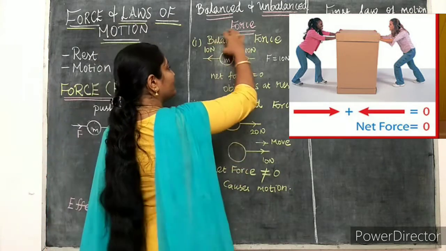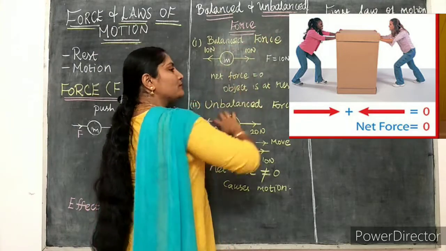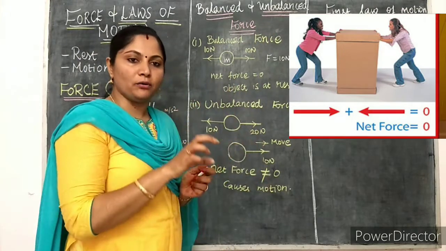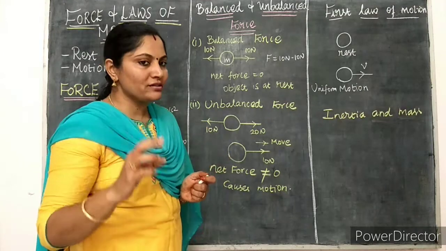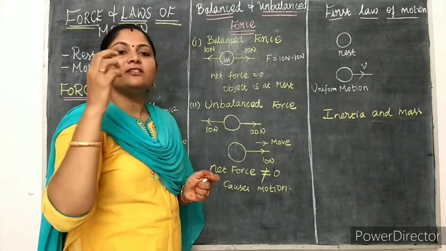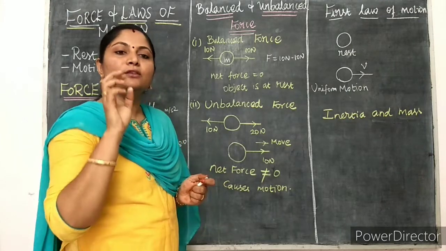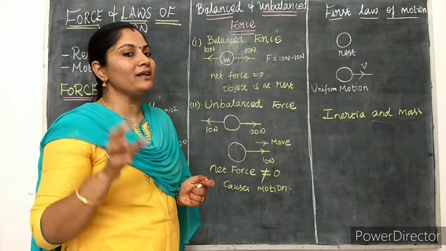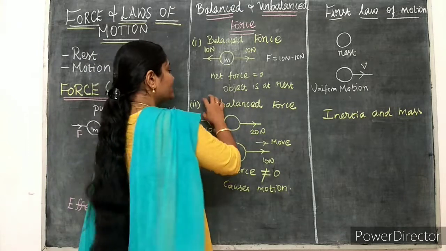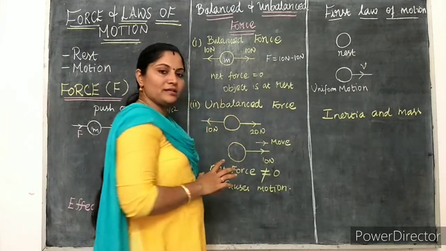So balanced force means two or more forces acting on an object, but net force is equal to 0 means the object will not move, the object will be at rest. Those forces are said to be balanced force. Okay. Next one, unbalanced forces.